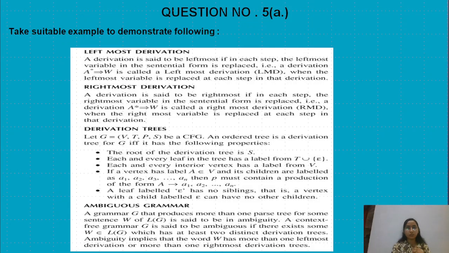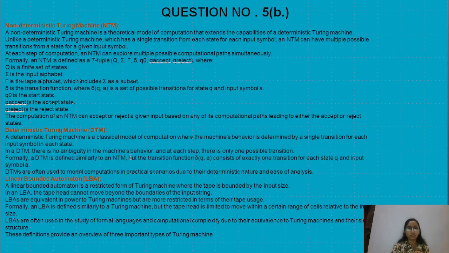Now let's move towards another question. Question number 5, which consists of two parts, 5A and 5B, of theory of computation. Let's see question number 5: take suitable examples to demonstrate the following: leftmost derivation, rightmost derivation, derivation tree, and ambiguous grammar.